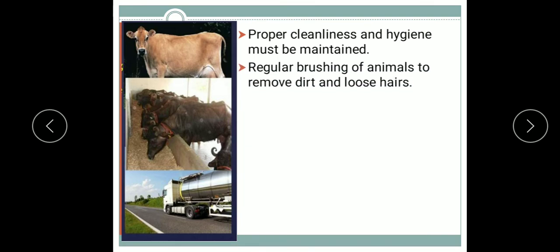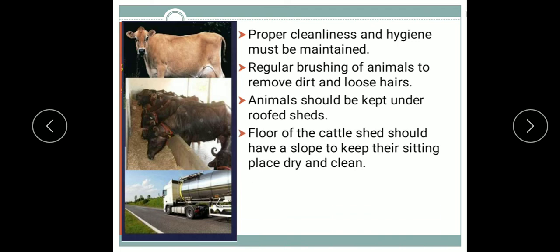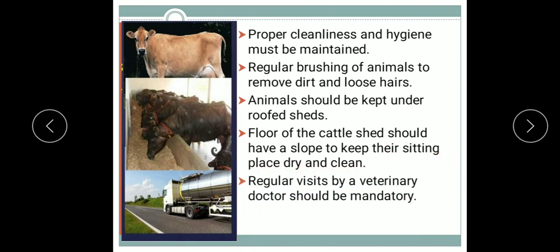Important measures are regular brushing of the animals to remove dirt and loose hairs. Animals should be kept under roofed sheds, so it protects them from rain, heat and cold. The floor of the cattle shed should have a slope to keep their sitting place dry and clean.